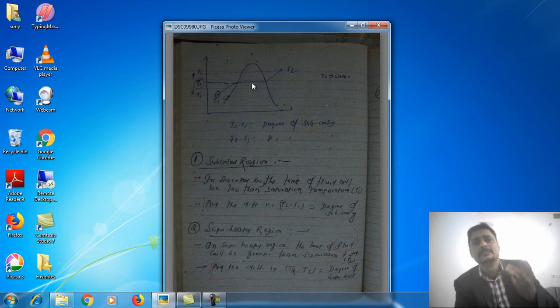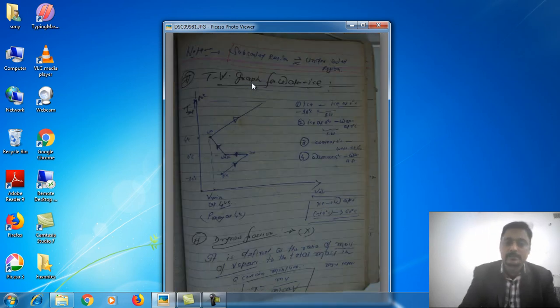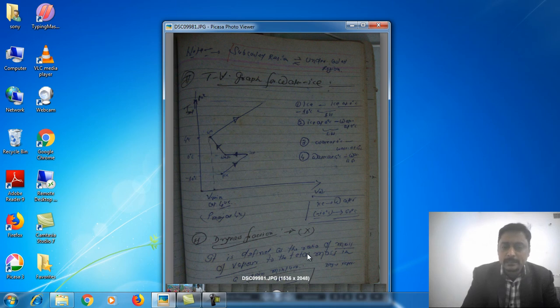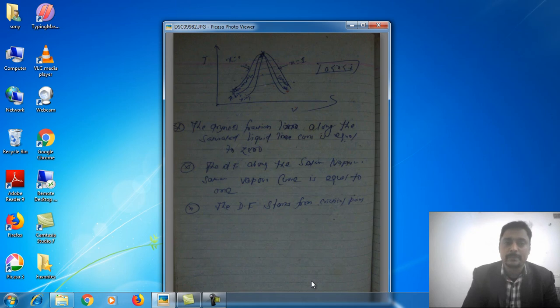So this dryness fraction is defined as the ratio of mass of vapor to the mass of liquid and vapor. This is written here. It is defined as the ratio of mass of vapor to the total mass of mixture. This is the mass of vapor. Total mass of mixture is mass of liquid plus mass of vapor, right? These are very important terms here.